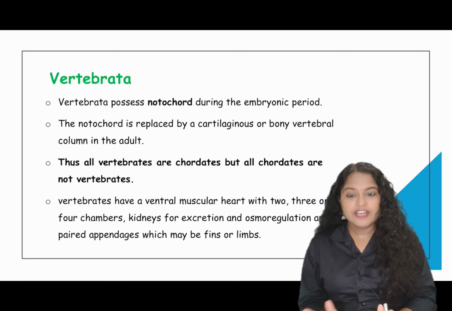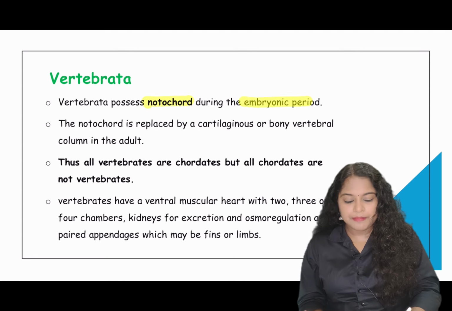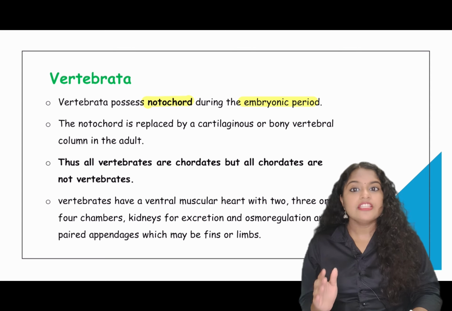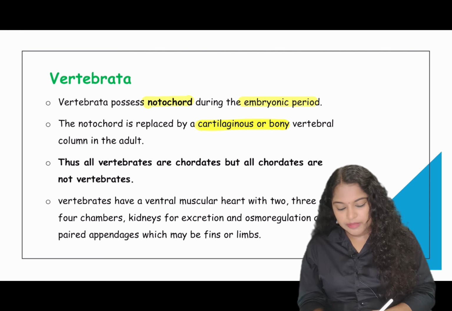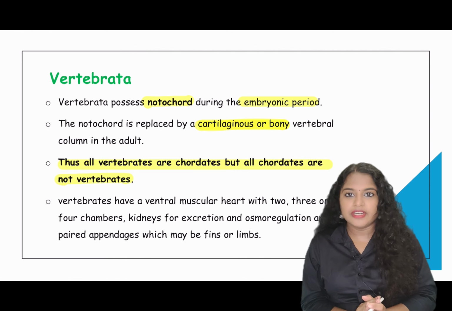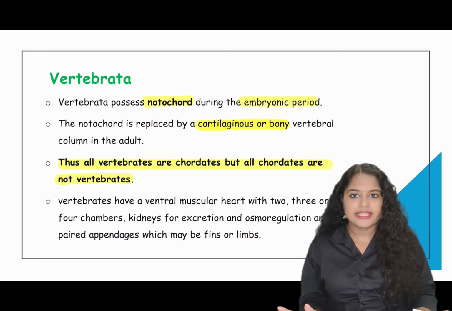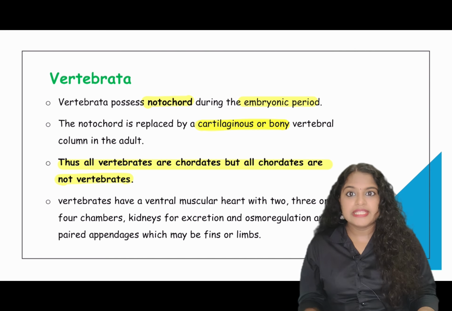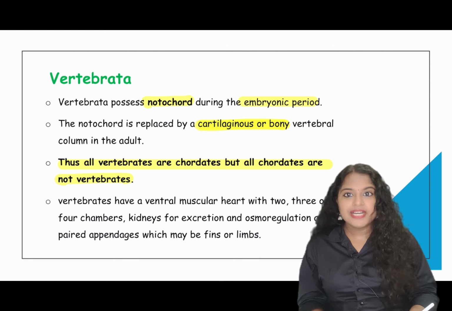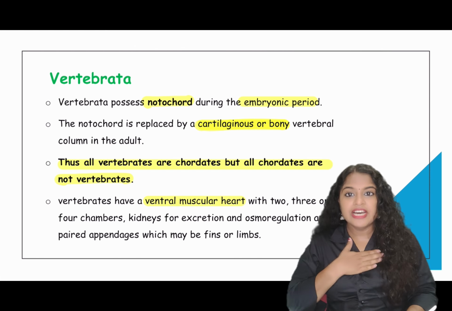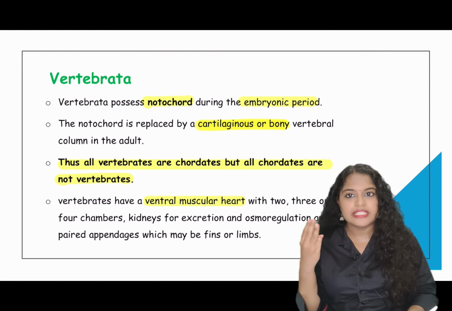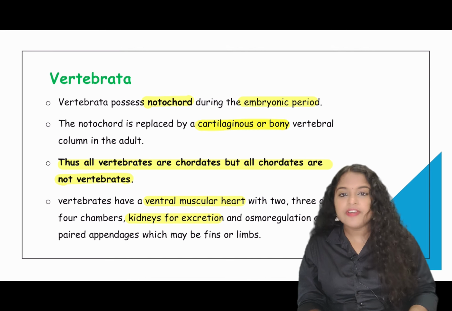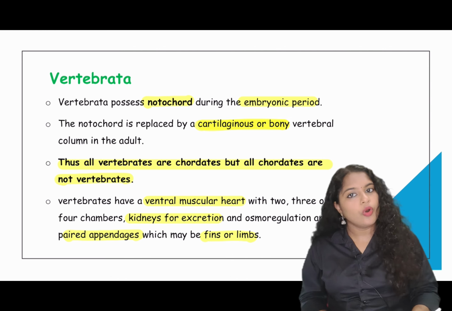Subphylum Vertebrata. Vertebrates have notochord present only during their embryonic period. After which what will happen? This notochord is replaced by a cartilaginous or a bony vertebral column. Thus, all vertebrates are chordates, but all chordates cannot be vertebrates. They can be Cephalochordata or Urochordata. Vertebrates have a ventral muscular heart, like we have a ventral muscular heart, right? It can be of 2 chambers, 3 chambers, or 4 chambers. They have kidneys for excretion and osmoregulation and paired appendages, and these paired appendages can be fins or limbs.